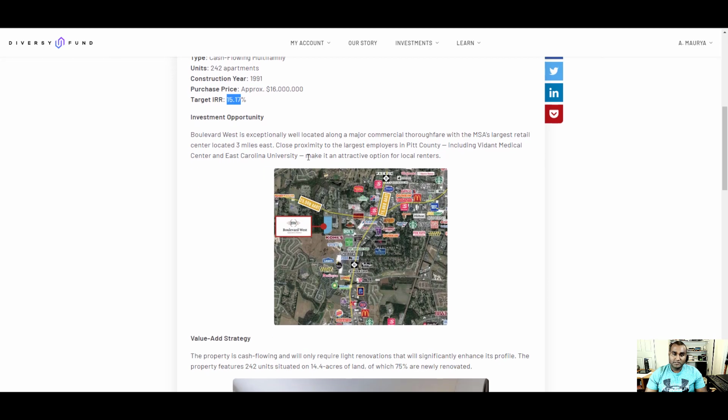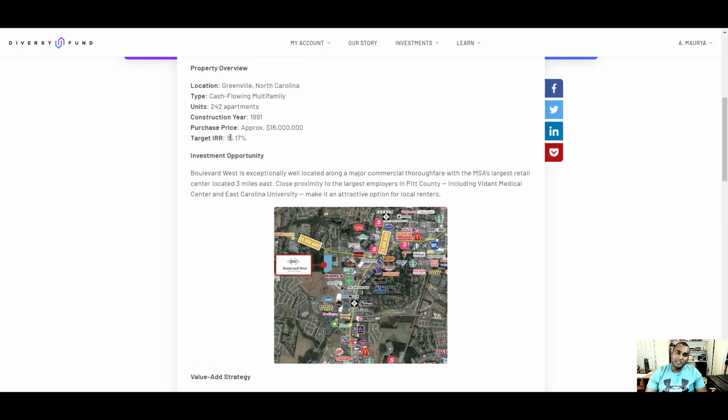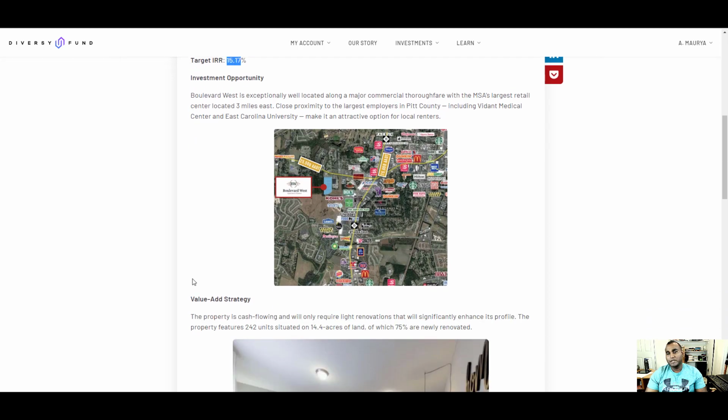I cannot get this much return on my own at this point. I did my cash on cash return calculation, and I was able to calculate it at somewhere close to 8 or 10%, I think. But yeah, this is really good for apartments. So that's the difference between, I guess, professional versus a newbie like myself.